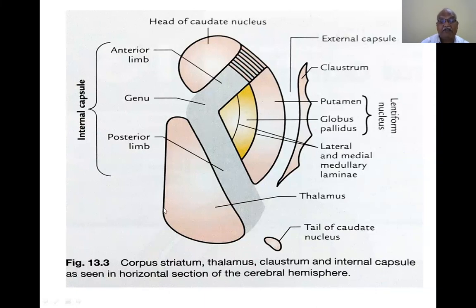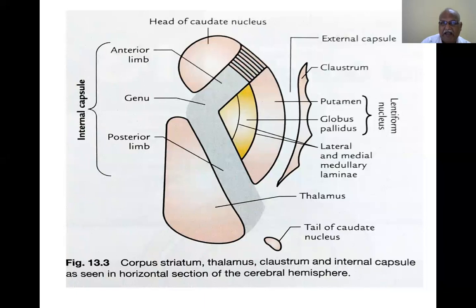So this diagram is nothing but the corpus striatum. What is the corpus striatum? Putamen and globus pallidus, which form the lentiform nucleus, plus the head of the caudate nucleus. Here we also see the thalamus and the internal capsule. This diagram is seen in a horizontal section of the cerebral hemisphere. If you cut the cerebral hemisphere horizontally, the outer part is cortex and below it is white matter.